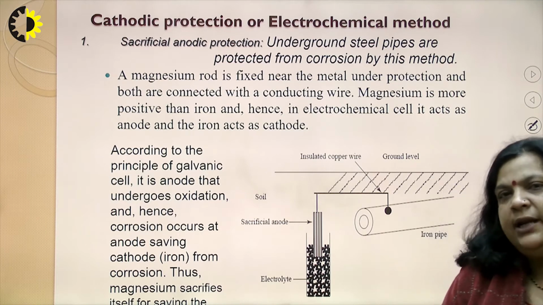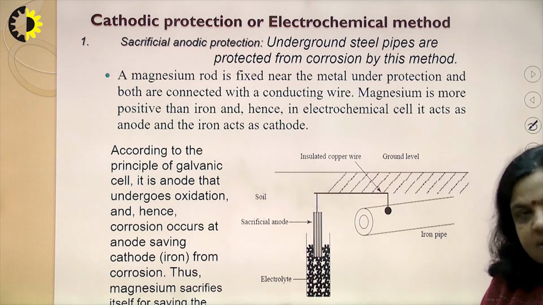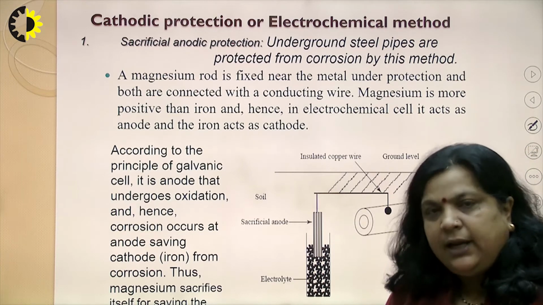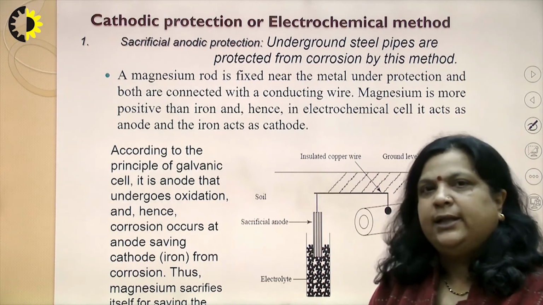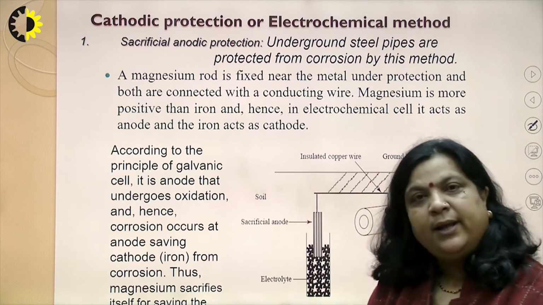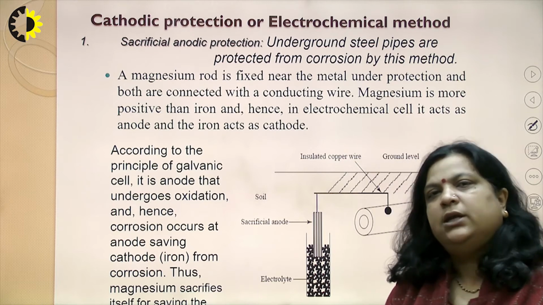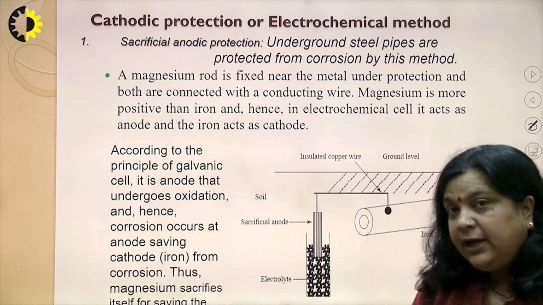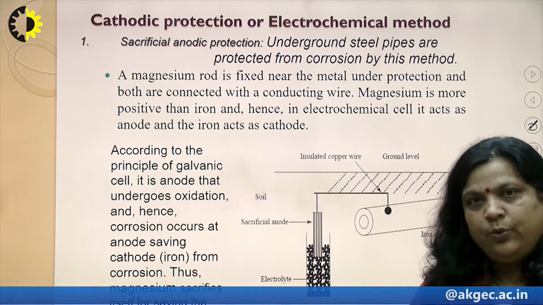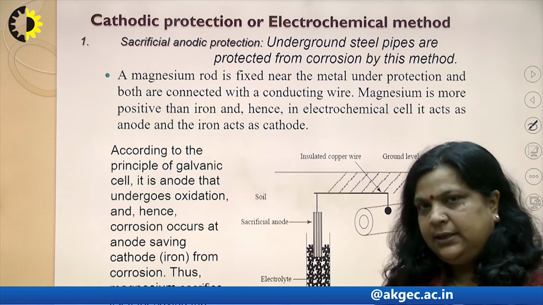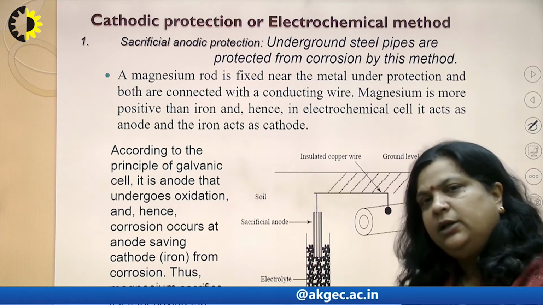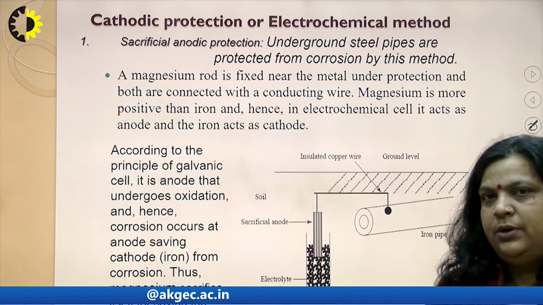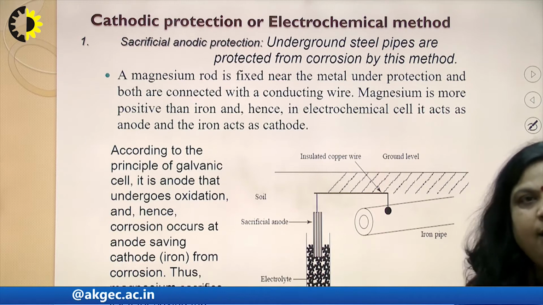The concept of cathodic protection is to save our metal by converting it into a cathode, because we know that corrosion always occurs at the anode, and if our metal is more reactive, it will work as an anode and get corroded. So, if we protect our metal either by converting it into a cathode or by attaching a more active metal which acts as an anode, our metal can be protected.